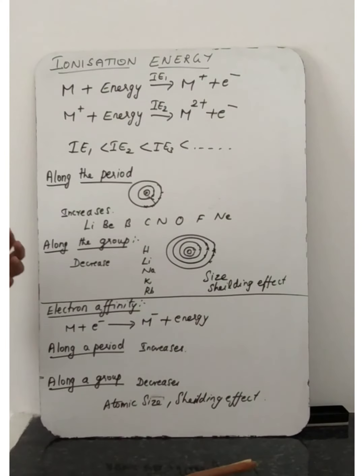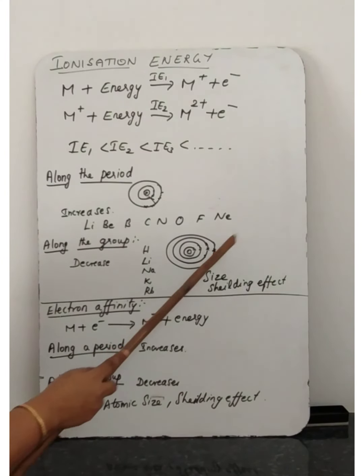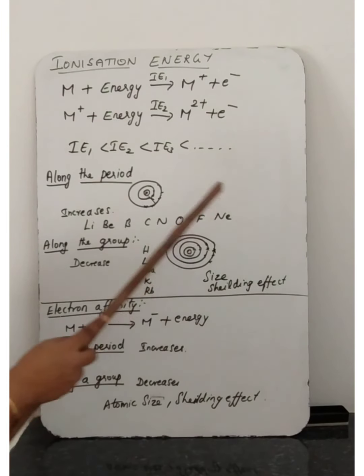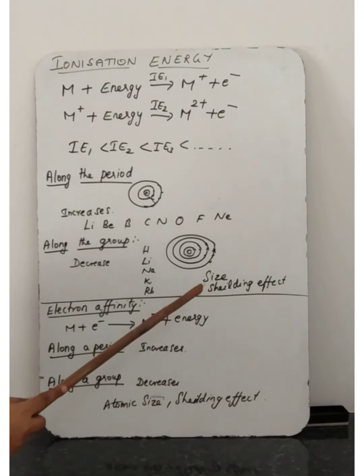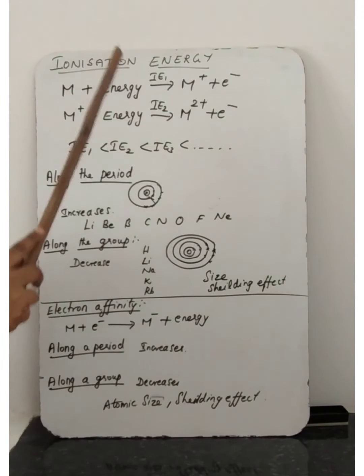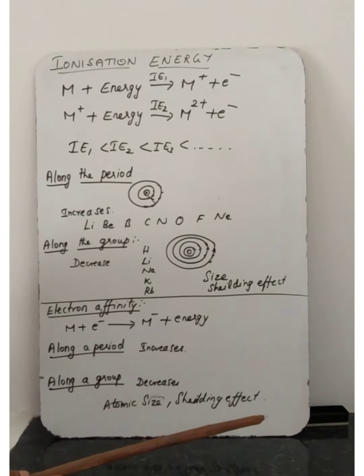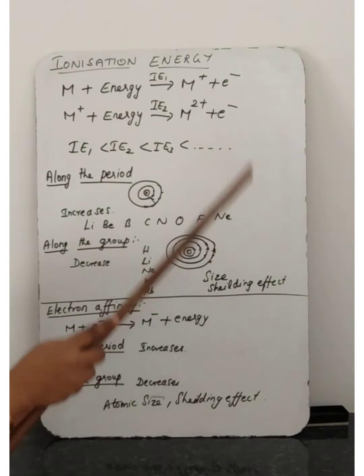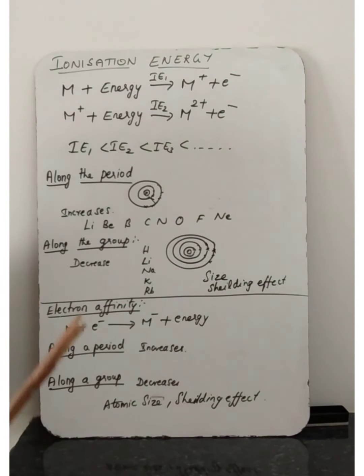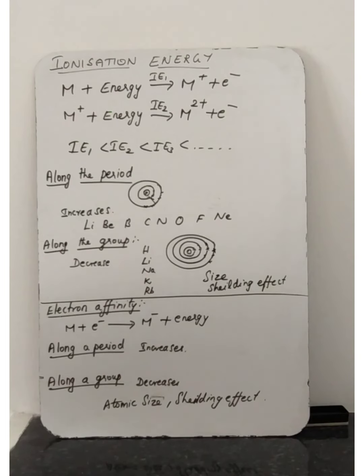So there is no need of spending more energy to remove the electron from that outermost shell. That's why that atom can easily remove the electron of the outermost shell. That's why, from top to bottom along a group, ionization energy decreases because of the increase in size of the atom, the shielding effect, the screening effect. Like this, they will ask reasoning questions: how does ionization energy decrease or increase as we move from left to right along a period and along a group?